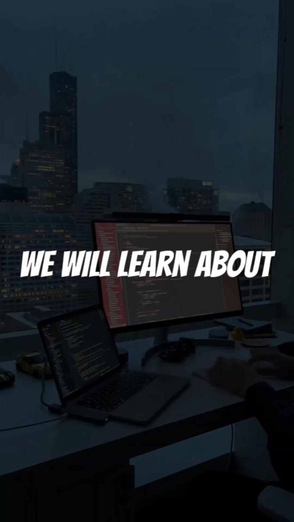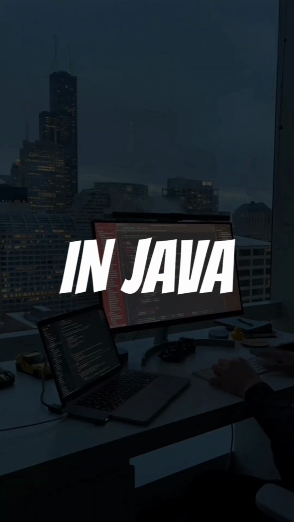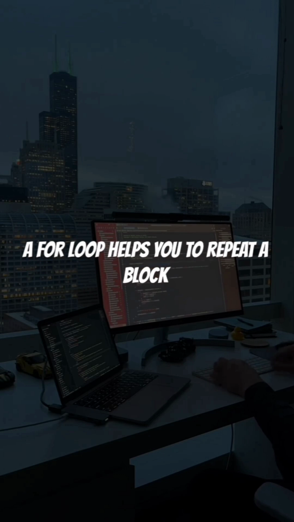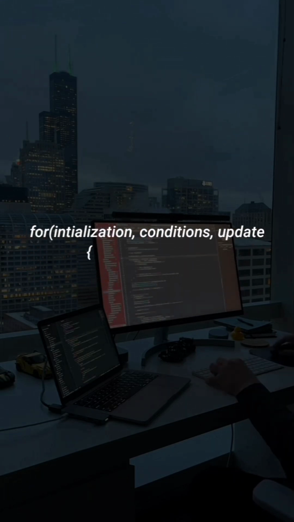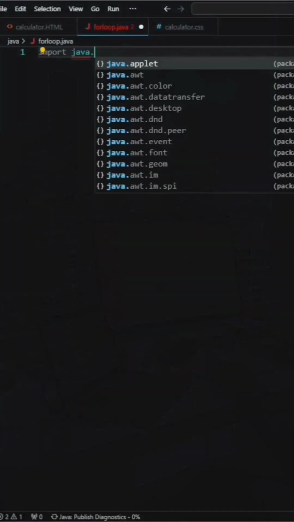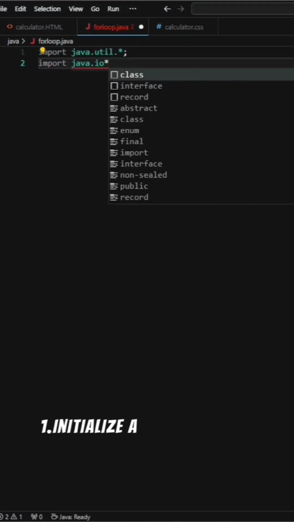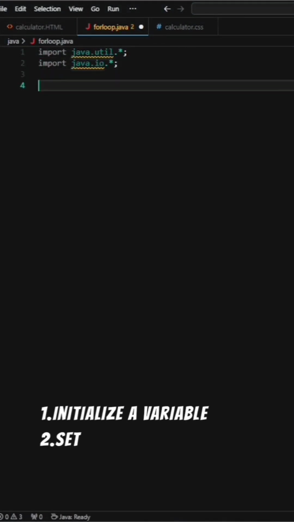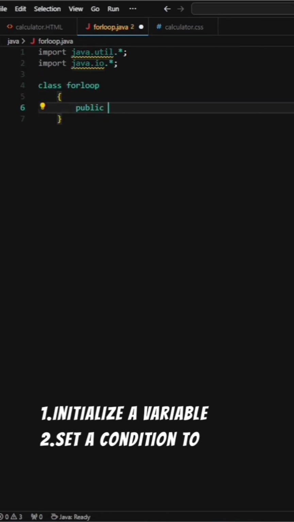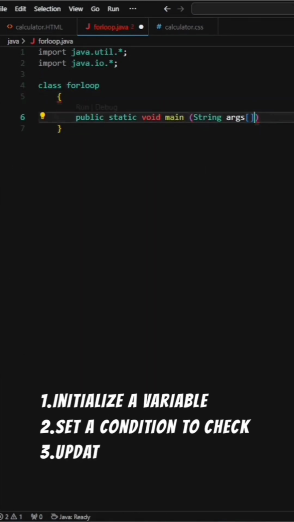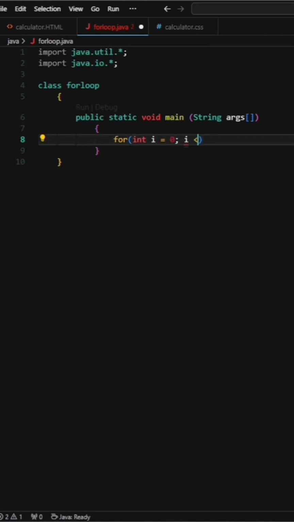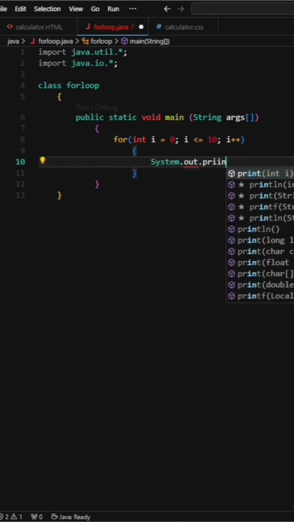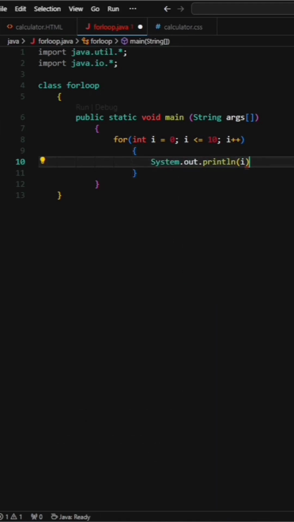Today, we will learn about for loops in Java. A for loop helps you to repeat a block of code a certain number of times. Here's the basic syntax. First, initialize a variable, usually an integer. Next, set a condition to check before each loop iteration. Finally, update your variable after each loop.